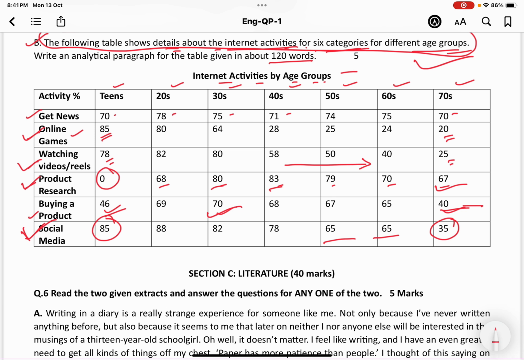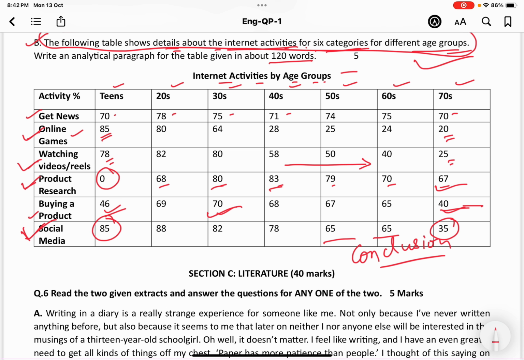Okay, so now on the basis of this analysis, we are to write a paragraph. What we have observed we are to write in the form of a paragraph, in not more than about 120 words. That is the prescribed word limit. And what is the conclusion?